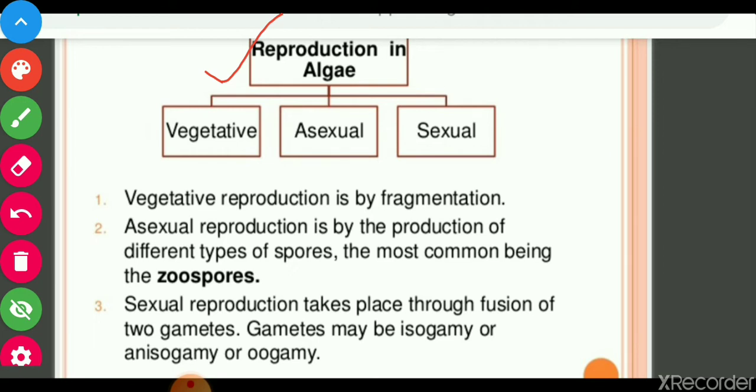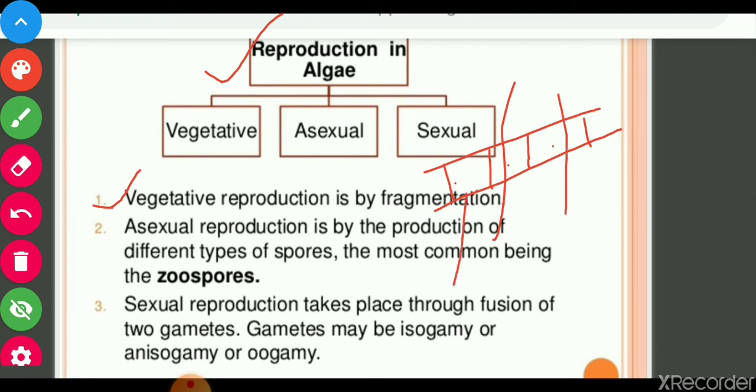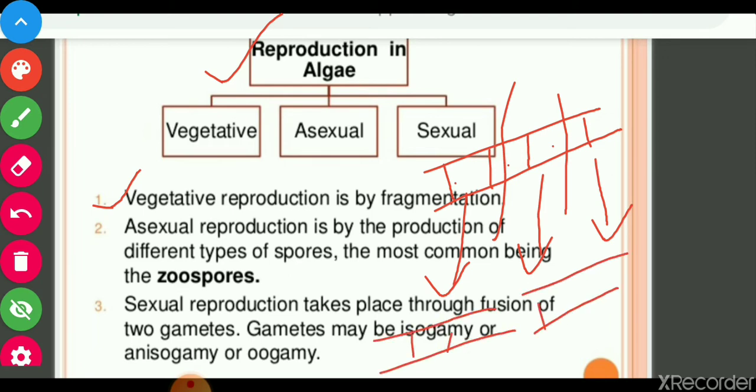In vegetative reproduction, the first method is fragmentation. If the body of the algae is filamentous, it breaks into different parts, and each part forms a new organism.